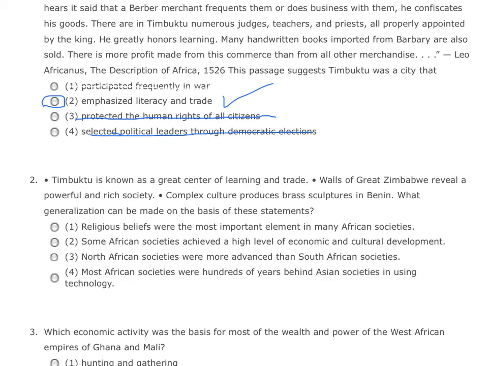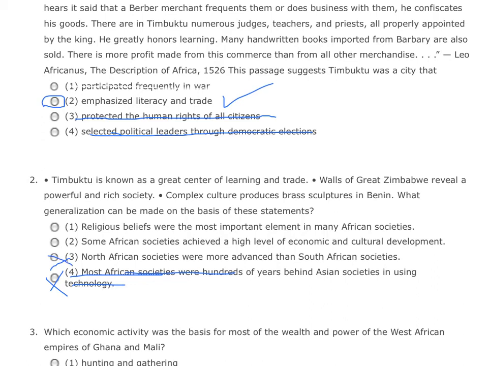Well, the answer, let's eliminate what's not true. Again, sticking to our main idea. Does our main idea tell us that most African societies, let's look at choice 4, most African societies were hundreds of years behind Asian societies? No, we want to cross that out. That doesn't work for us. North African societies were more advanced than South African societies? We know nothing of the sort. That's not in our chart. That's not a main idea here.